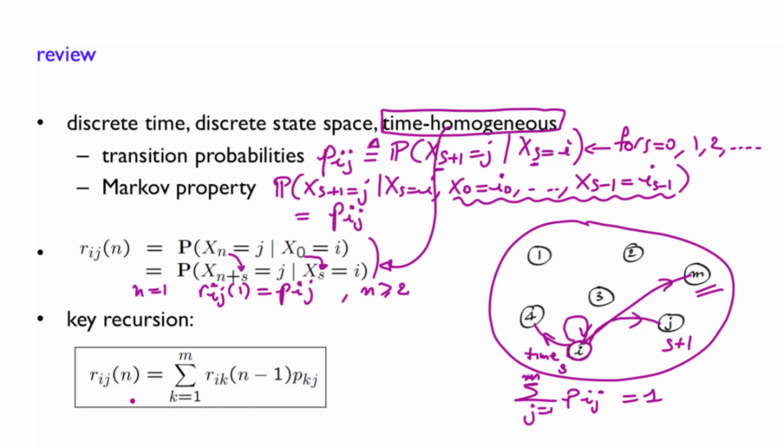Now, how did we come up with this recursion? Well, it's based on a classical divide and conquer and essentially the use of the total probability theorem. Essentially, you have the time step here. This is the current time s. You are interested in what's going to happen at n plus s. That means n steps later. Here you are in state i. You are interested in knowing what is the probability of being in state j at that time.